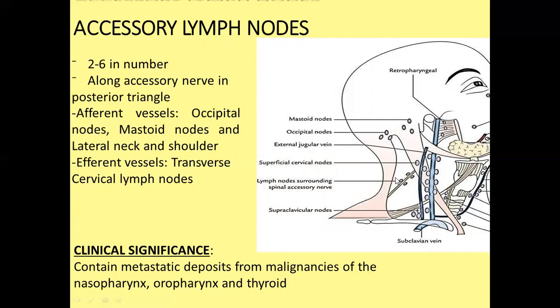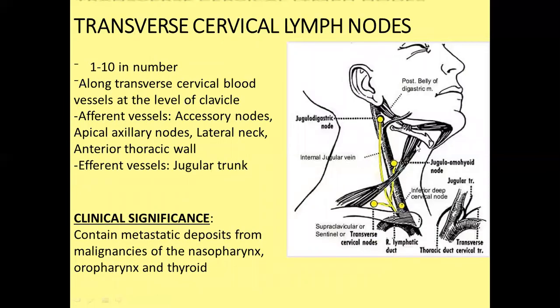Clinical significance. It contains metastatic deposit from malignancies of nasopharynx, oropharynx, and thyroid region. Transverse cervical lymph node. Here you can see it runs along the transverse cervical blood vessels at the level of clavicle. It lies just above the clavicle. You can see this is the clavicle. It lies above the clavicle, related to the transverse cervical blood vessels, hence the name transverse cervical lymph node.